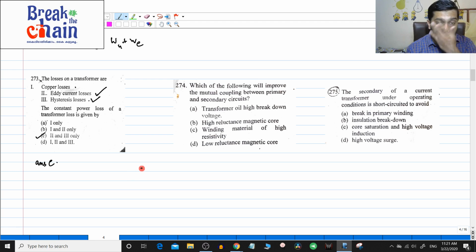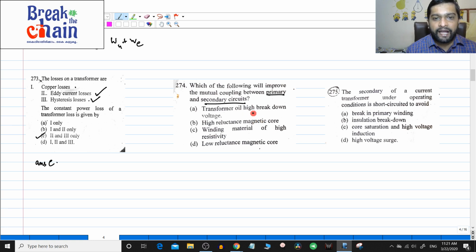Now, next question, 274. Which of the following will improve the mutual coupling between the primary and secondary circuits? Coupling is the measure of how effectively the flux is moving from the primary side to the secondary side. So what will improve it? You know that to improve the flux flow, you have to have a low reluctance magnetic core. That is the only way.